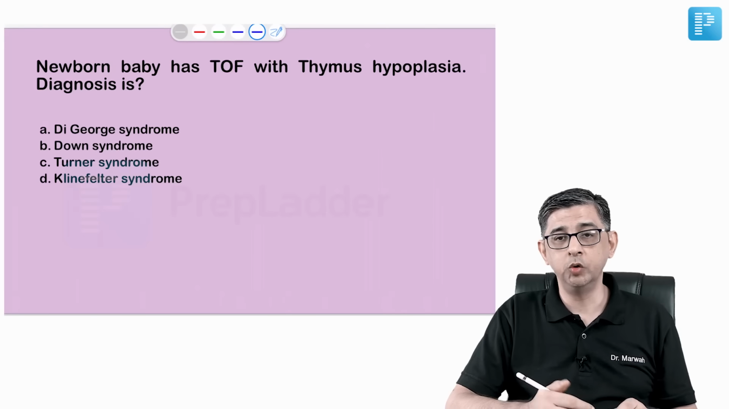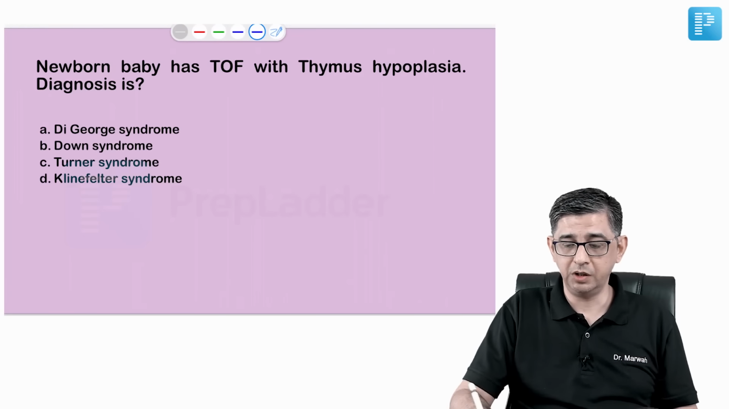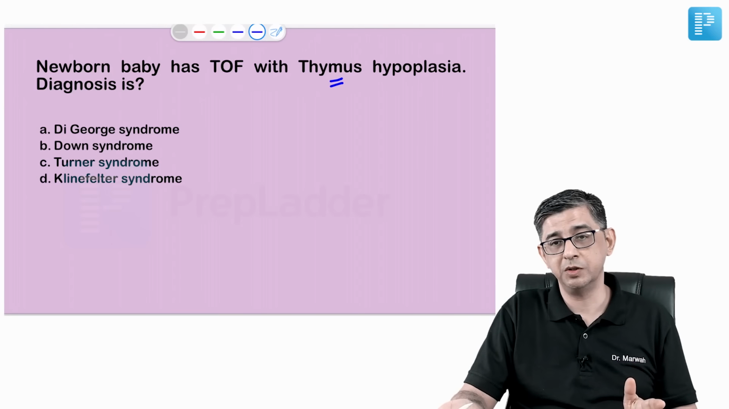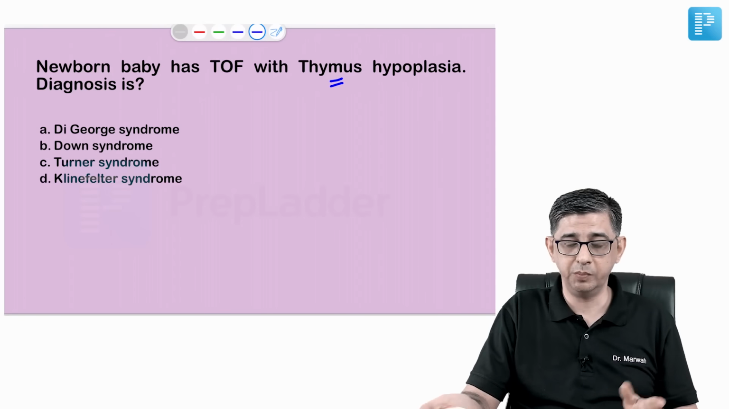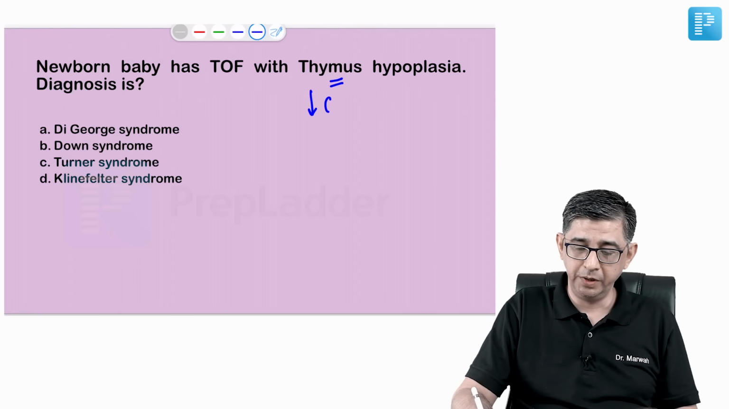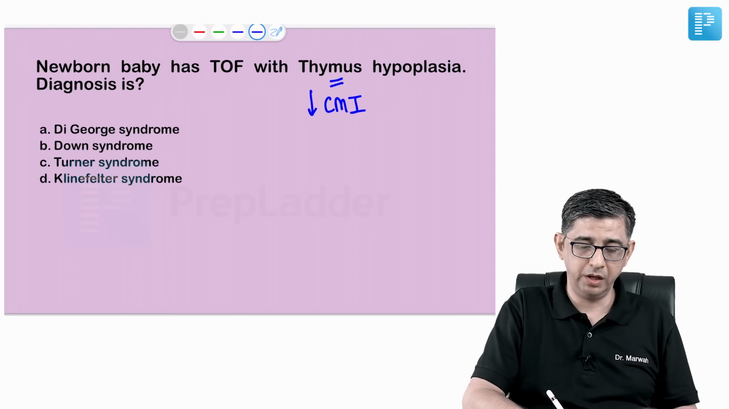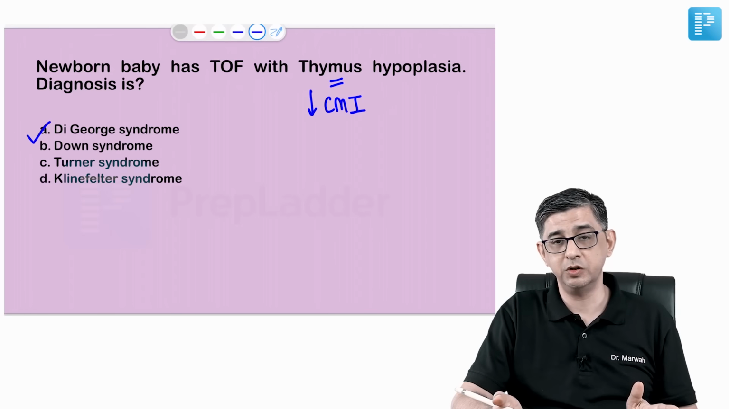Then there was a question regarding a newborn baby with tetralogy of Fallot with thymus hypoplasia. The keyword is thymus hypoplasia, which tells you that this child would have decreased cell-mediated immunity, and therefore the diagnosis of this case would be DiGeorge syndrome. The remaining aspects do not fit the bill.